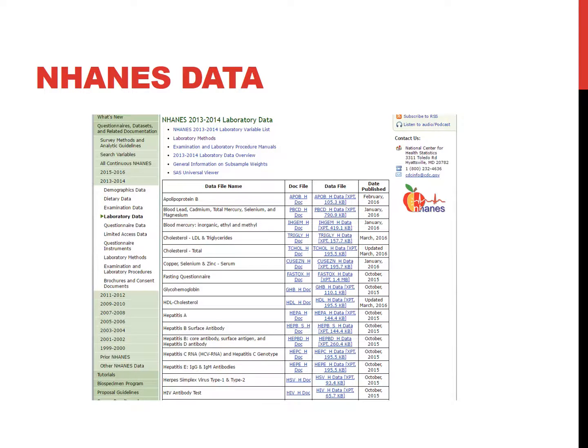Here you see laboratory data is selected, and you see that for each specific section of laboratory data, a data file is available for you to download and use for analysis in any of the studies that you wish to conduct. Important factors that need to be assessed are looking at the definition of the NHANES data, the methodology, and what's changed over the years, all of which is available on their website.